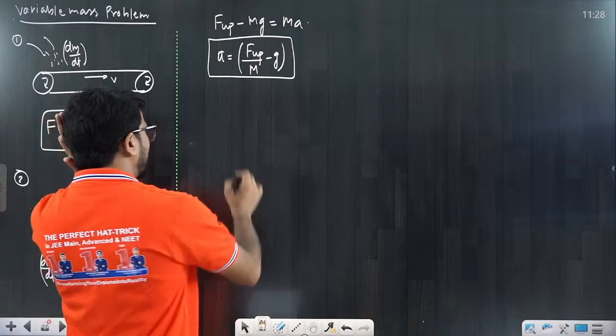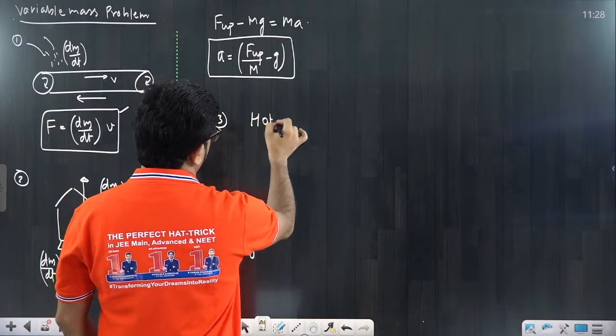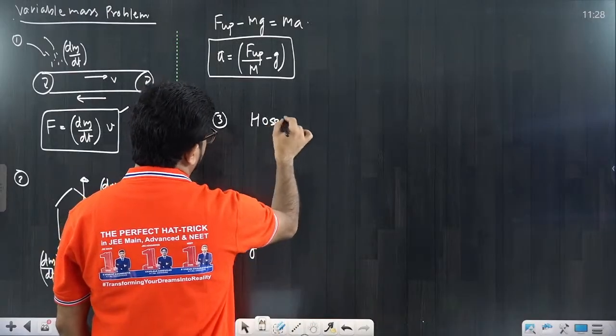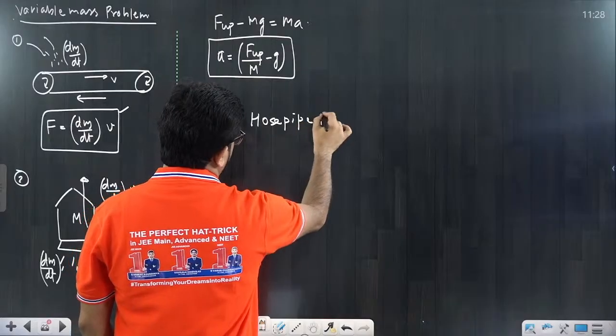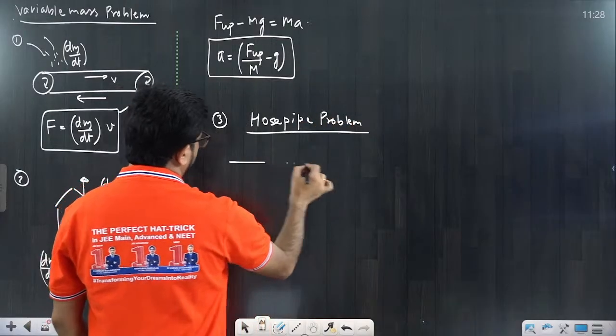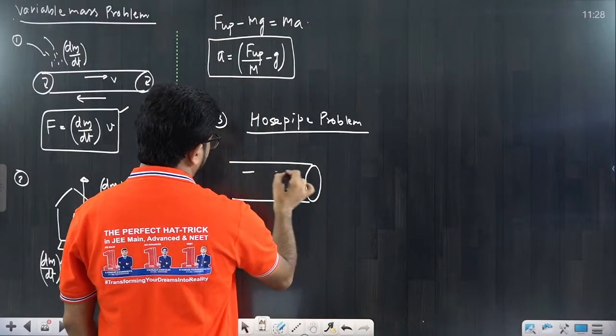Now the third problem related to variable mass is what we call the hose pipe problem. Okay, the hose pipe problem, beta. So in the hose pipe problem, what is that? There is a pipe, and in this pipe, very simple thing, the liquid is flowing like this.